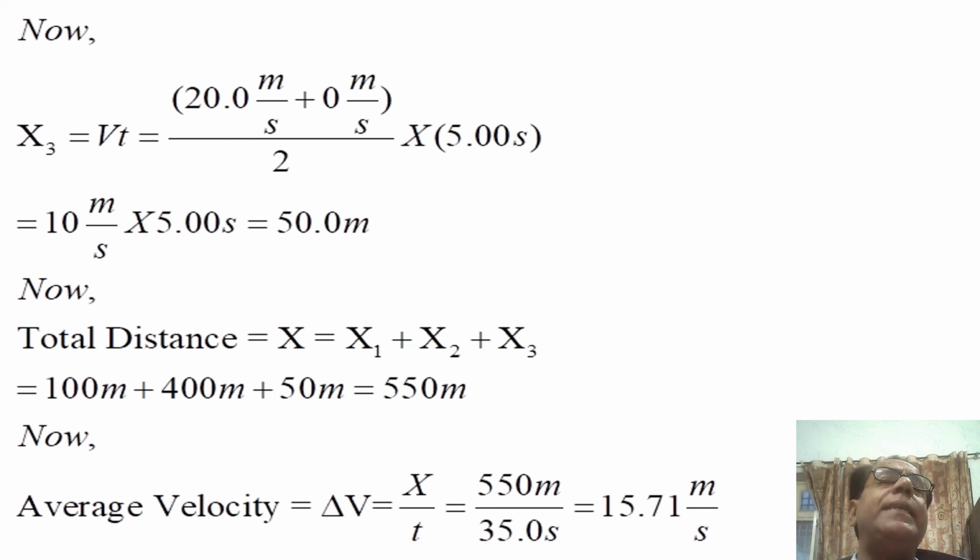Now x3 is equal to (20.0 meter per second plus 0 meter per second) divided by 2, multiplied by 5.00 second. Here, dear students, the final velocity has become 0, the truck has come to rest, so initial velocity will be 20.0 meter per second while final velocity will be 0. Whether we write it as 0 or 0 meter per second makes no difference.